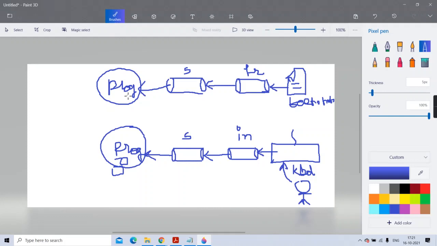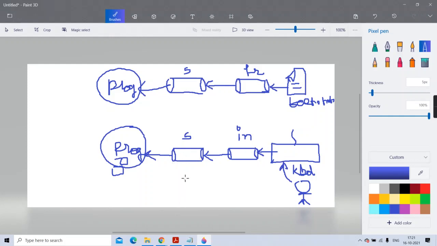Understanding, guys? So again, your program wants to read one integer from the file, or your program wants to read one integer from the keyboard. Is the method going to remain the same? Here also you are going to write s.nextInt, here also s.nextInt. But in the background the piping is different, therefore the data coming will be from a different place.